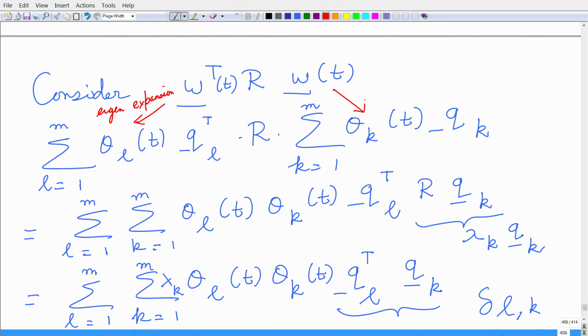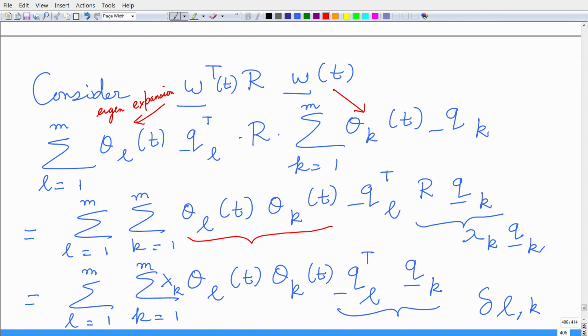In one case I have a summation L equals 1 to m, in the other case a summation k equals 1 to m in terms of the eigenvectors, and I have these functions theta L and theta k. Now, I can do a little bit of algebraic simplification here. I have a double summation, L equals 1 to m, k equals 1 to m. I group these two functions of time, theta L and theta k, together, and I have qL transposed times r times qk.